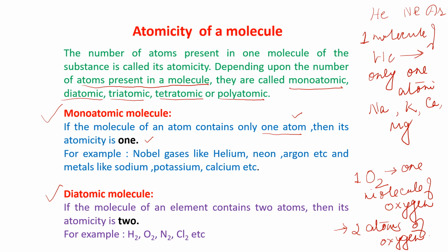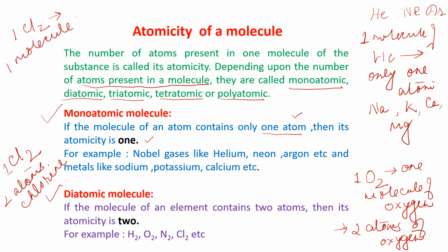Now similarly, if I am talking about chlorine gas, the formula is Cl2. This is one molecule of chlorine, and it contains two atoms of chlorine. If I am writing 1 Cl2, this means one molecule of chlorine.